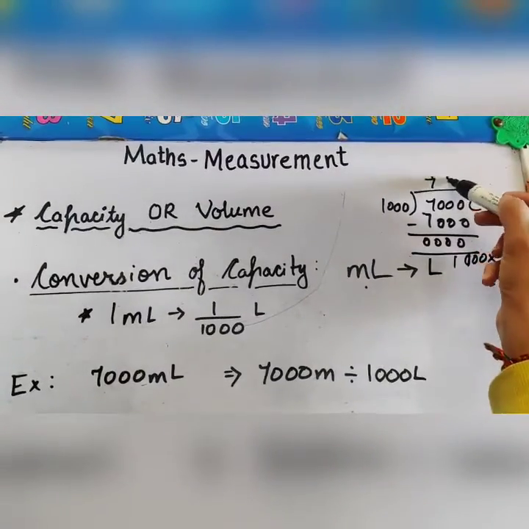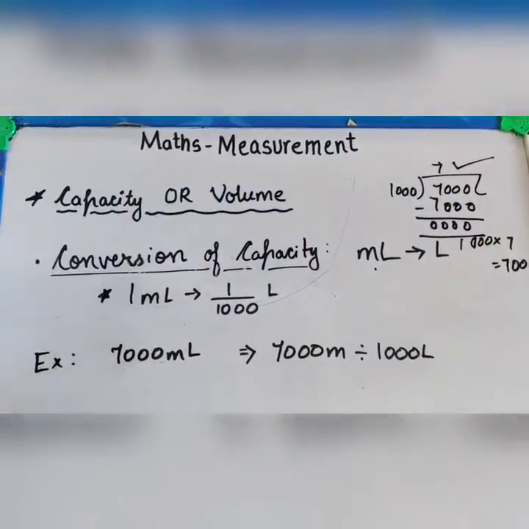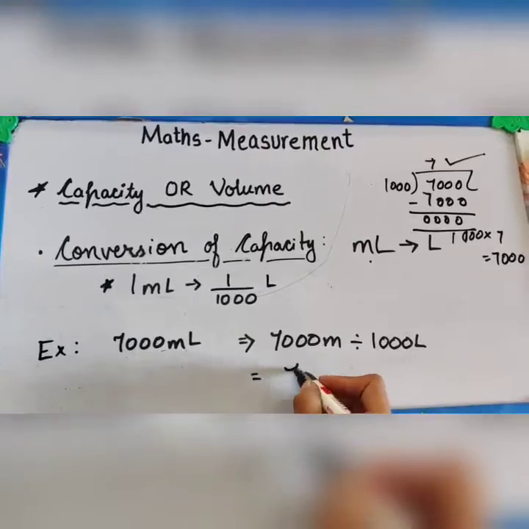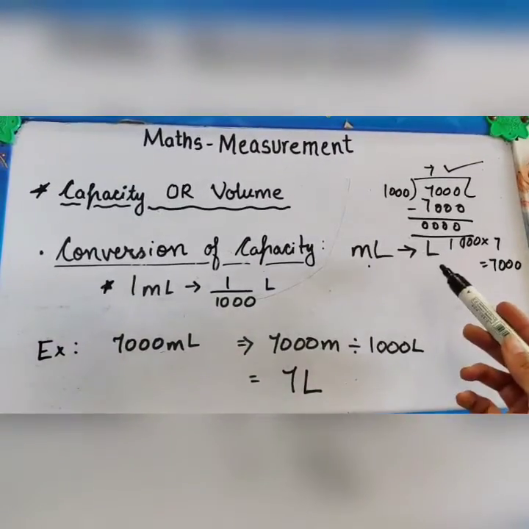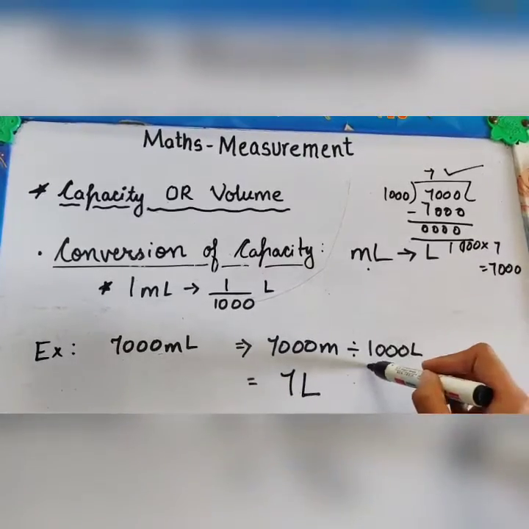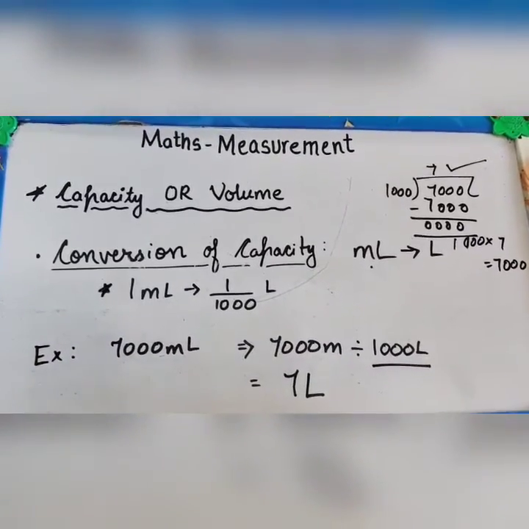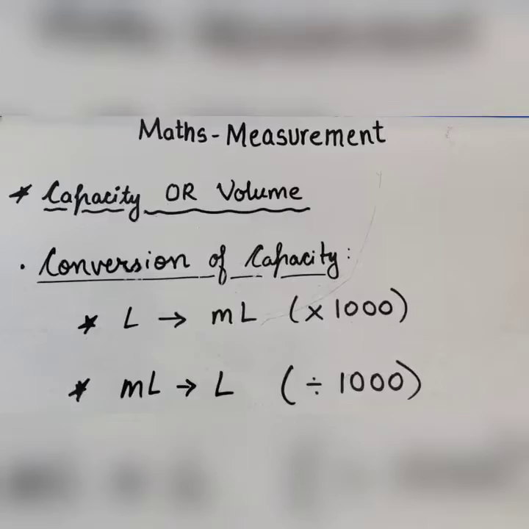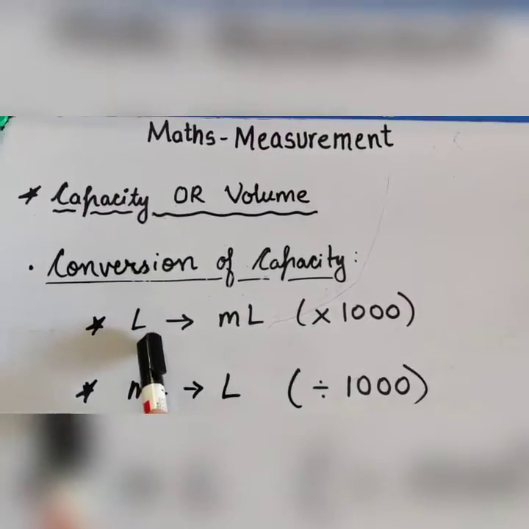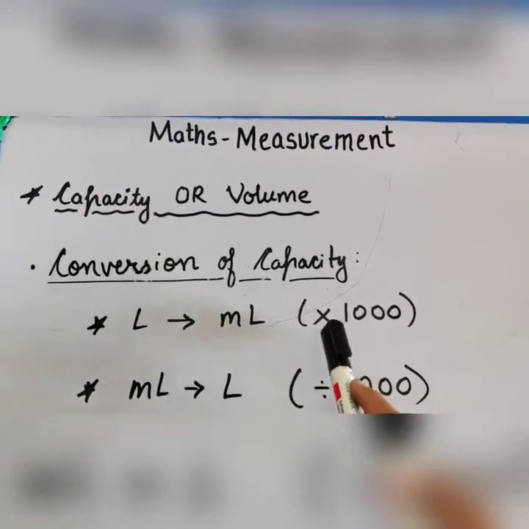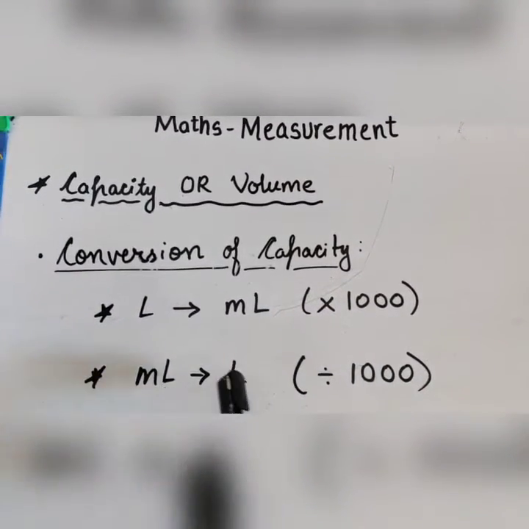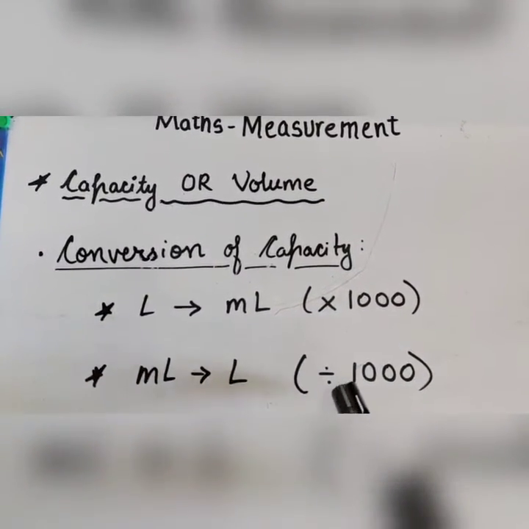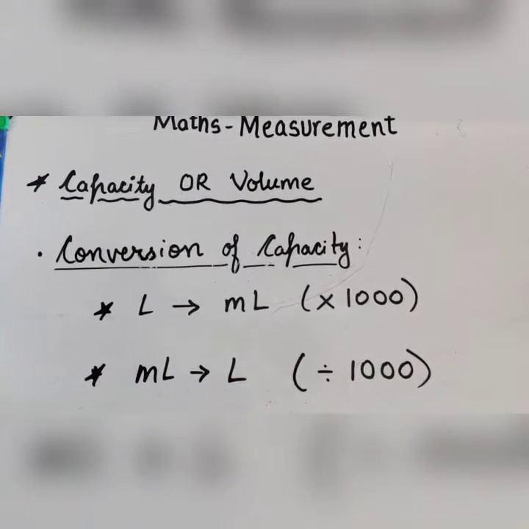So how many liters are there? The quotient will be the answer. We got 7 liter. This is how we convert milliliter to liter by dividing it by 1000. So, if we want to convert liter to milliliter, we multiply it by 1000, and if we want to convert milliliter to liter, we will divide it by 1000.